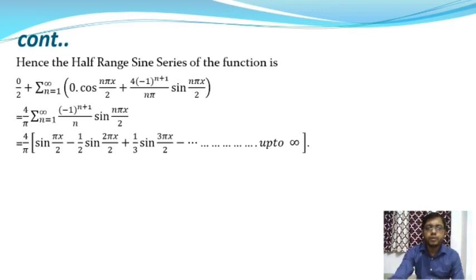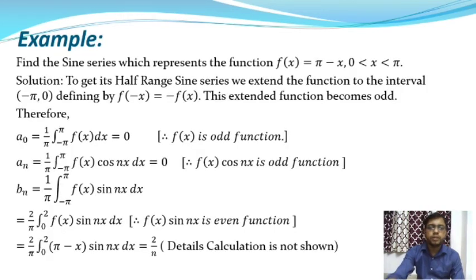After that we are going to take one more example on half range sine series. So here is the example: find the sine series which represents the function f of x equal to pi minus x in the interval 0 to pi. To get the half range sine series, we extend the function to the interval minus pi to 0 by defining f of minus x equal to minus f of x. So this extended function becomes an odd function.